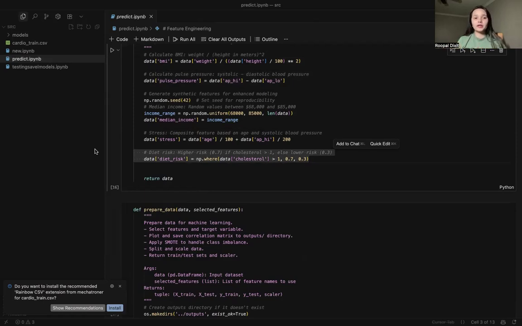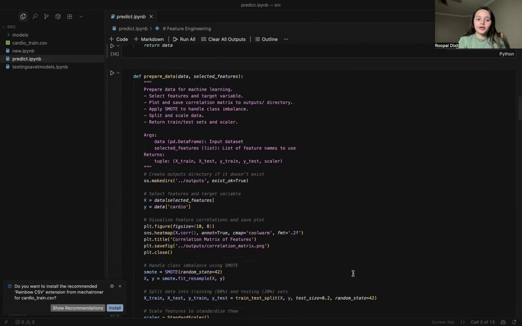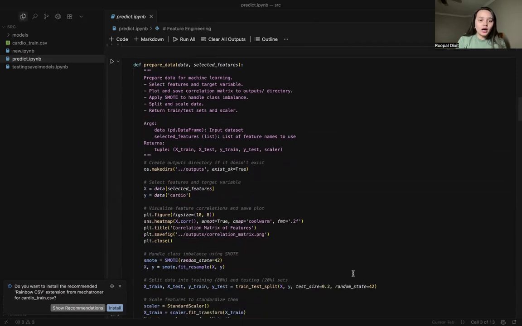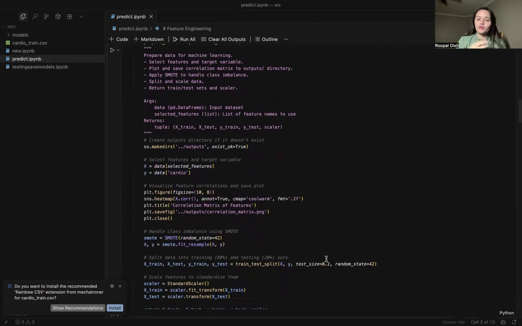Now we are making more features that also provide more meaning for the prediction, because we wanted to make sure that it has all kinds of factors: lifestyle, societal, demographic. So this is how we used feature engineering to create more factors, and to understand how these factors were responsible for the prediction, and how they impacted the prediction of our data.